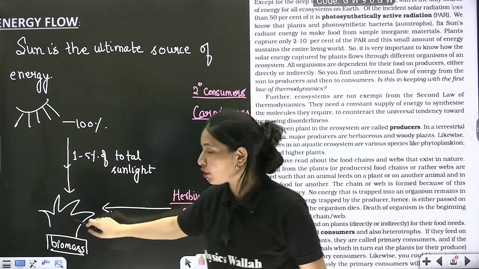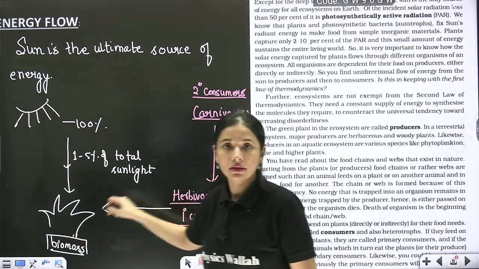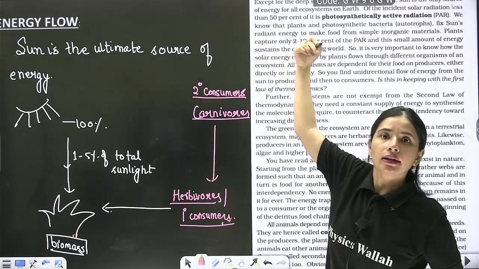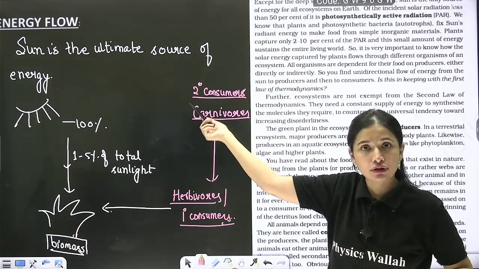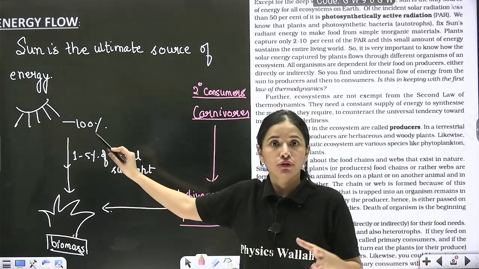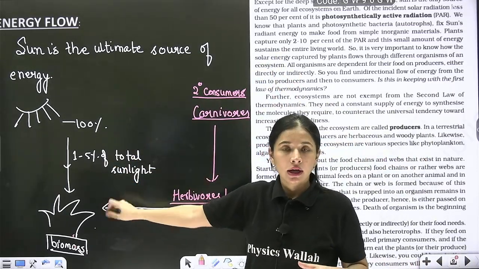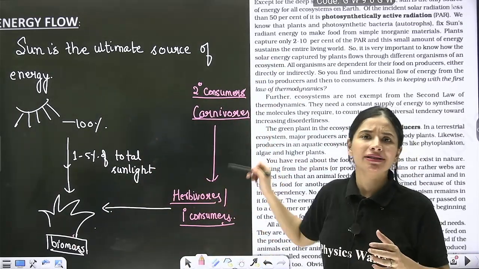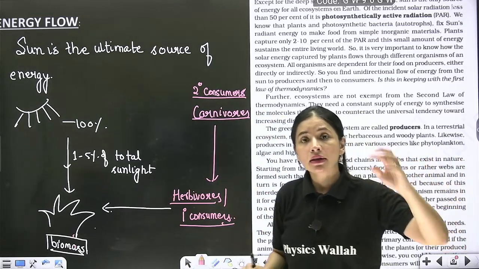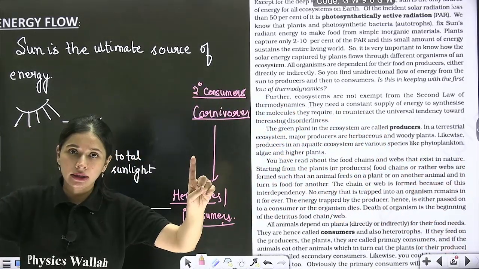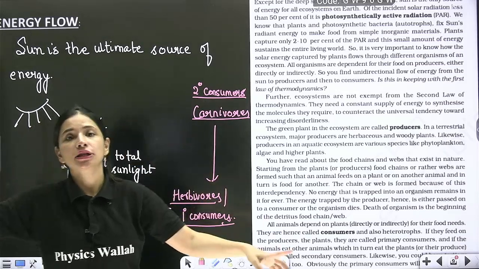Now this is one trophic level, the base, second trophic level, third trophic level, fourth, again another carnivore, that is tertiary consumer. Like this, here goes the flow of energy. So food is produced by the producer, then producer is fed by some other consumer, then that consumer is fed by some other consumer. Like this, food is transferred from one trophic level to another in a unidirectional manner.